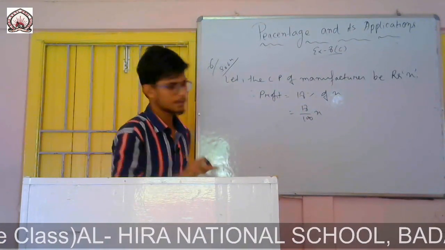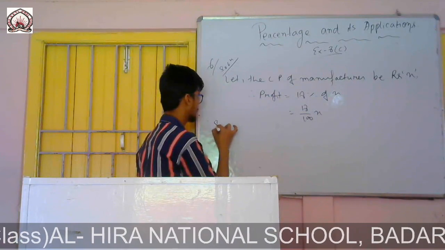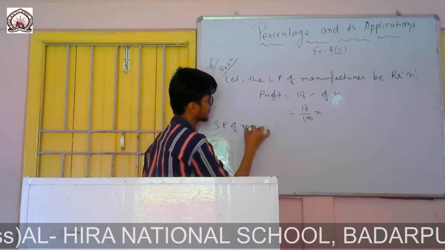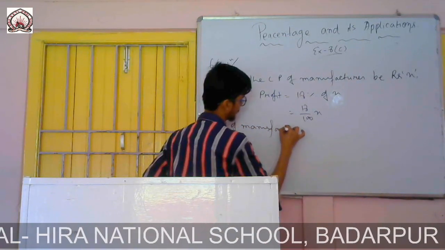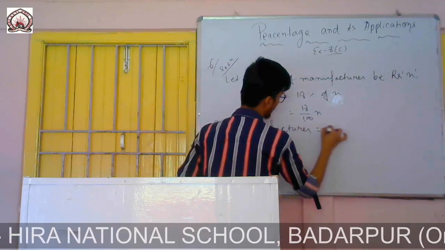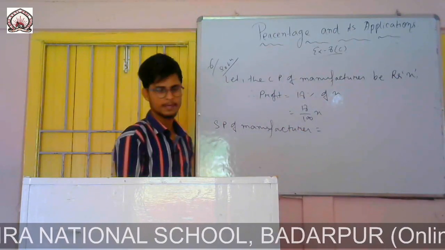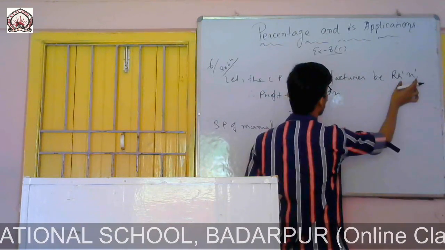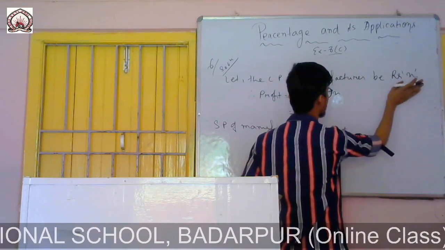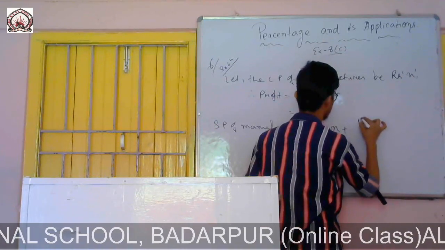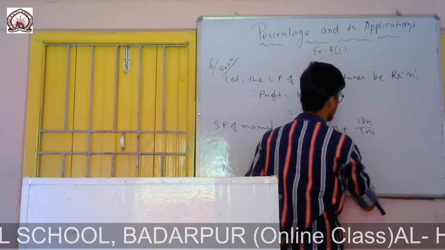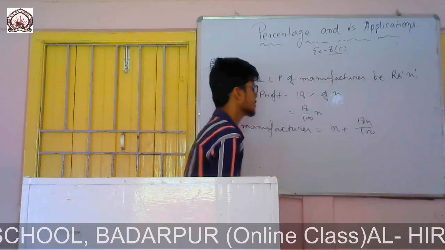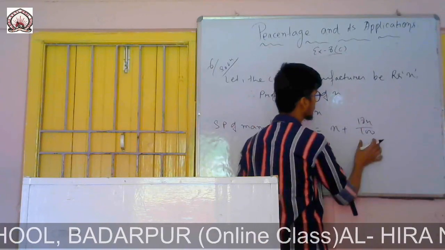So now SP of manufacturer, that means selling price of manufacturer, will be X, the manufacturing cost, plus profit, 18X by 100. So this is the SP of manufacturer, X plus 18X by 100.